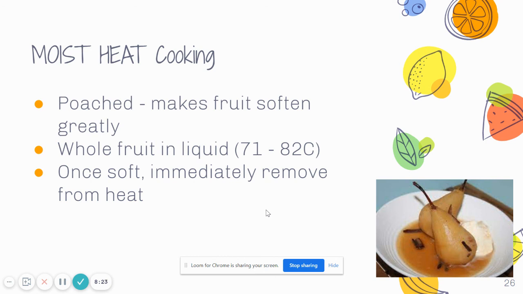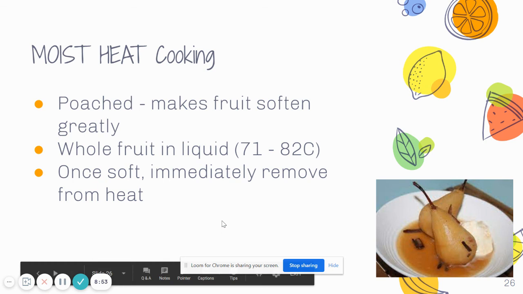Last slide here. So when you poach a fruit, this is when you submerge the entire fruit in a liquid and it's very gently simmered at 71 to 82 degrees centigrade. This causes the whole fruit to soften. And once the fruit is soft, you want to remove it immediately from the heat to prevent it from overcooking and turning into mush. Sometimes you also leave the fruit to cool down in the syrup so that it will absorb more flavor. And that's the end of this video on fruits.